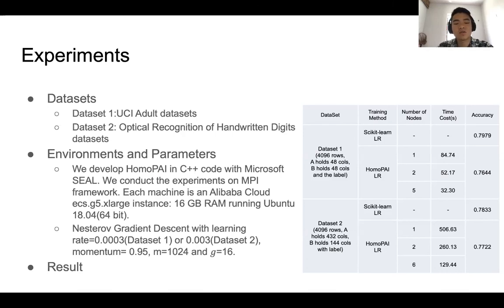We use NGD with learning rate on different datasets. The momentum is the same. And the size of the matrix is 1024 multiply 16. The results are shown in the right table. We can see that it just costs 32 seconds to run and train on our thousands of data. So it's very quick.